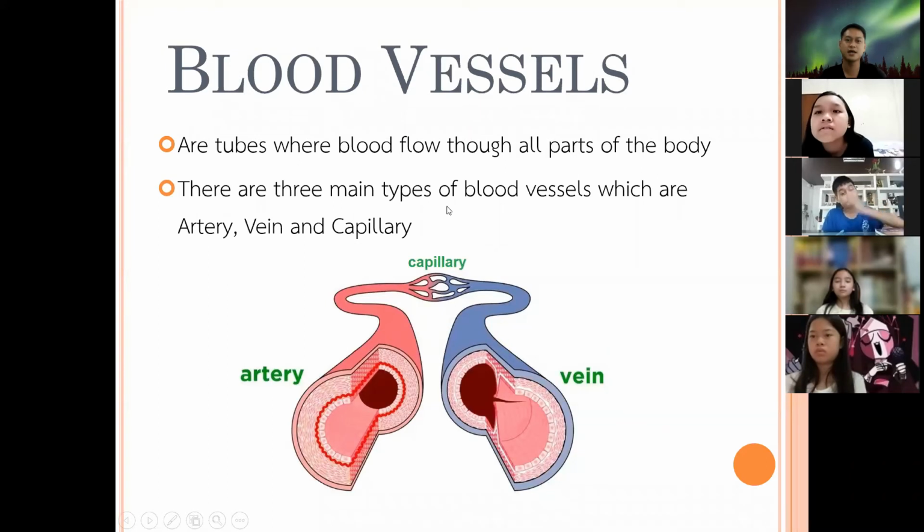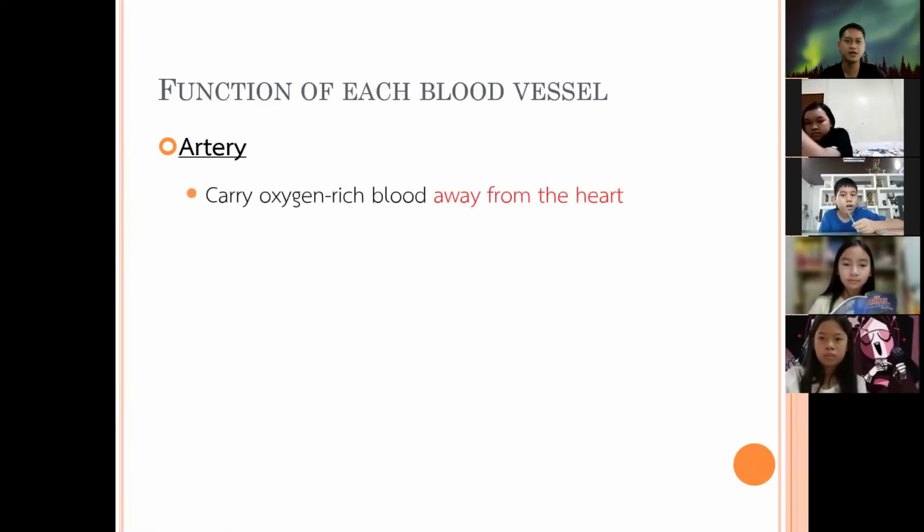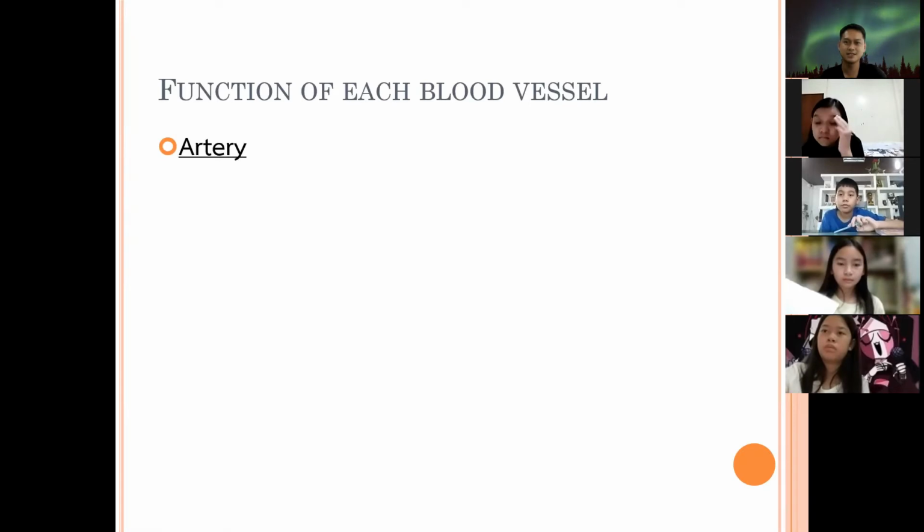There are three main types of blood vessels, which are artery, vein, and capillary. So these are the functions of each blood vessel. The artery. What is the function of the artery?